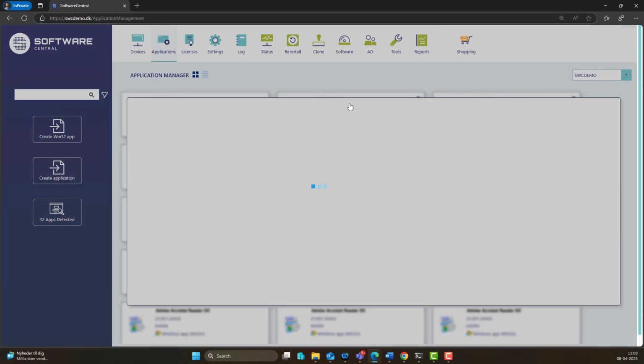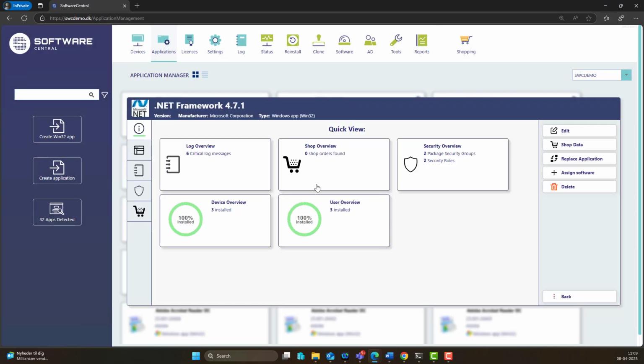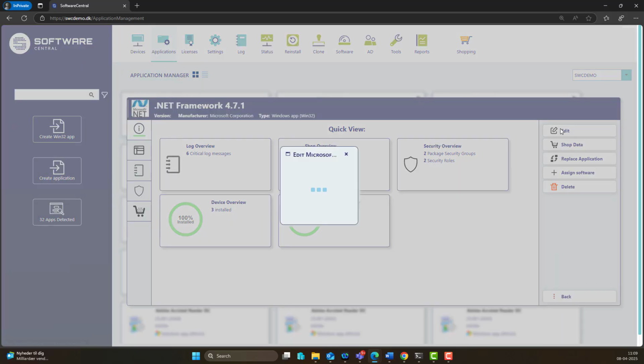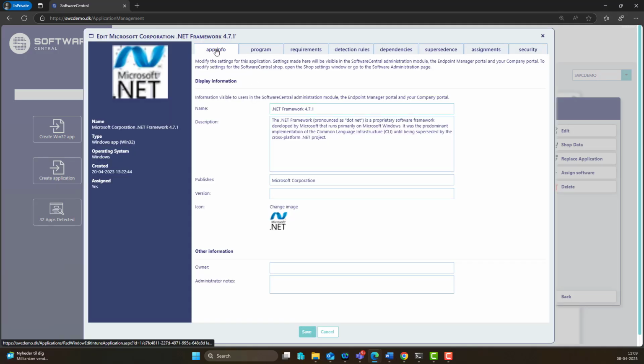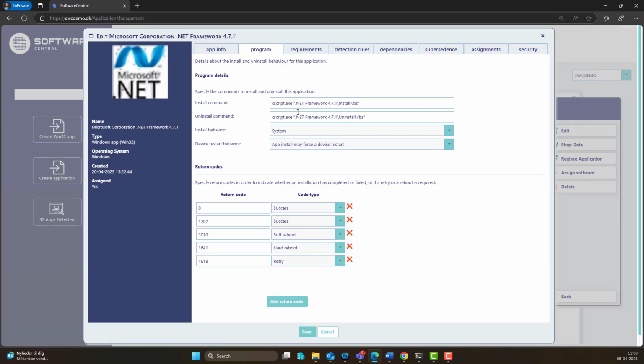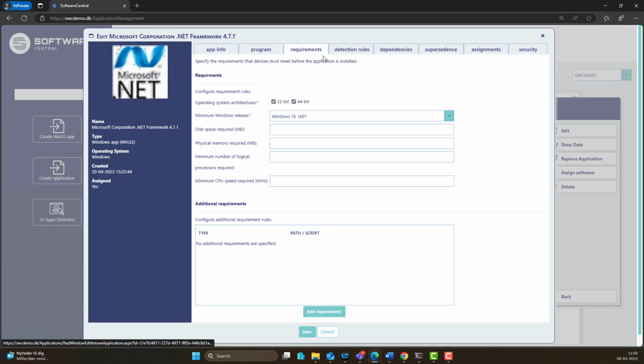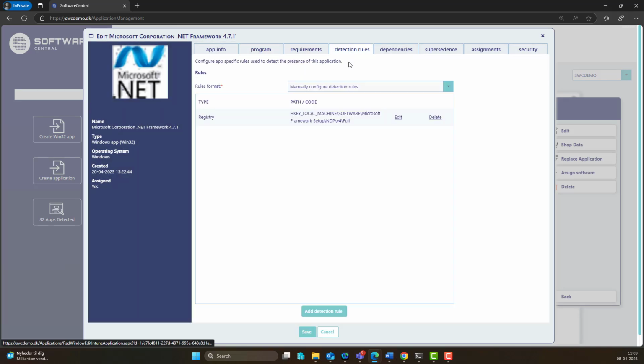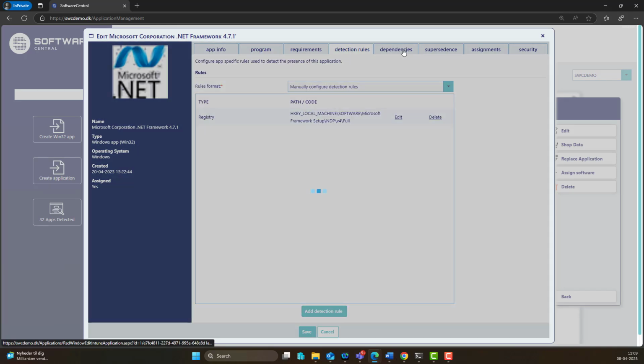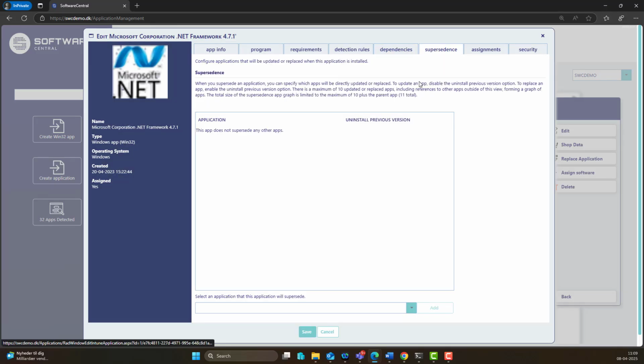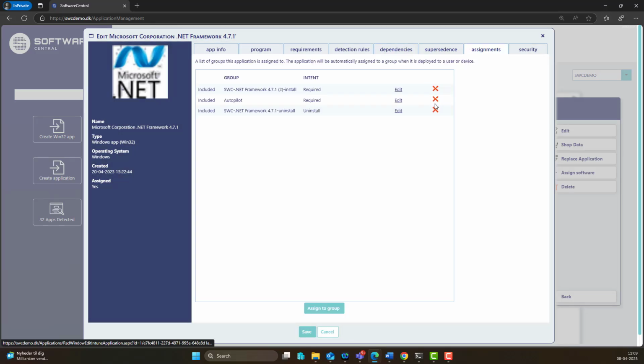If I press the red framework here, I can see all information in a quick overview: installed per user, device, log overview, shop, security, and so on. I can edit the application, the app info, the program, requirements, detection rules, dependencies, supersedence, assignment, and security.